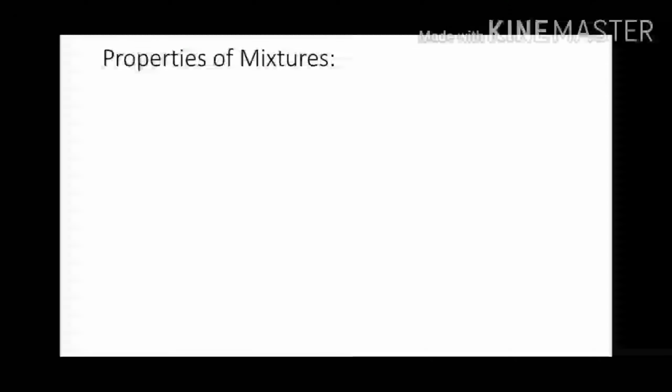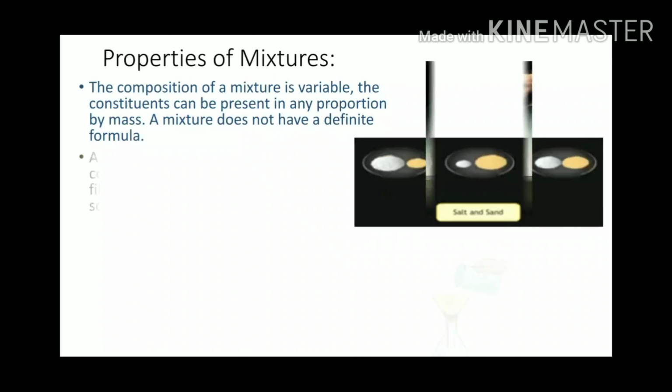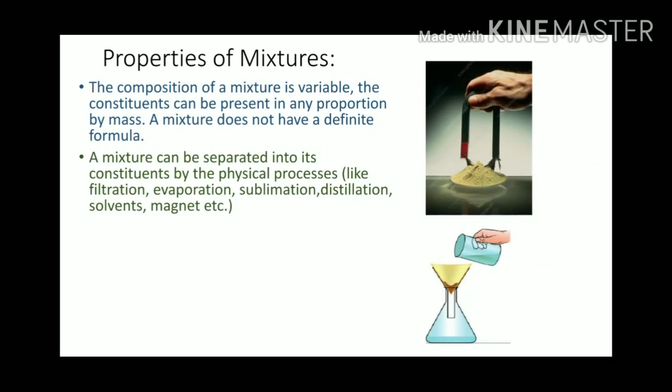Properties of mixtures. The composition of a mixture is variable. The constituents can be present in any proportion by mass. A mixture does not have a definite formula. A mixture can be separated into its constituents by physical processes like filtration, evaporation, sublimation, distillation, solvents, magnet, etc.